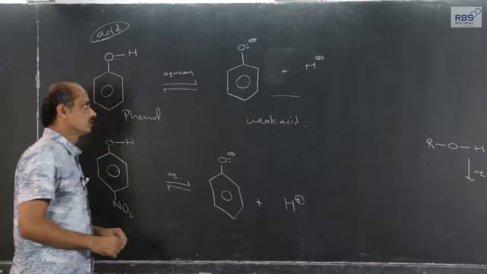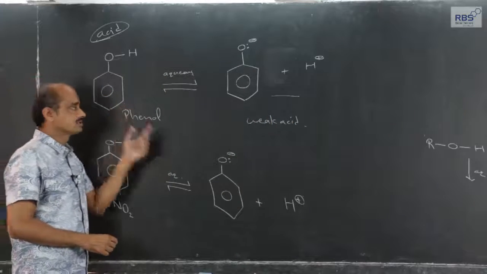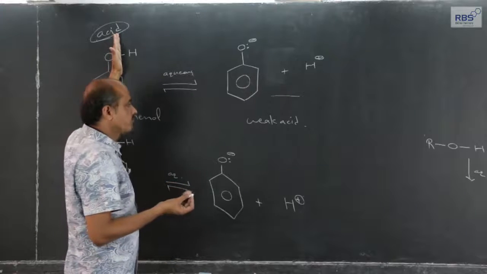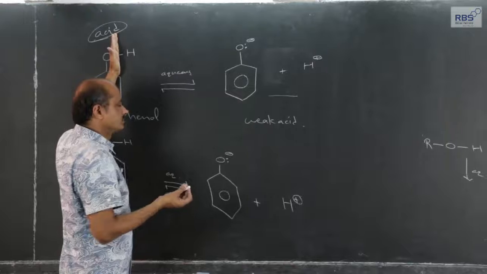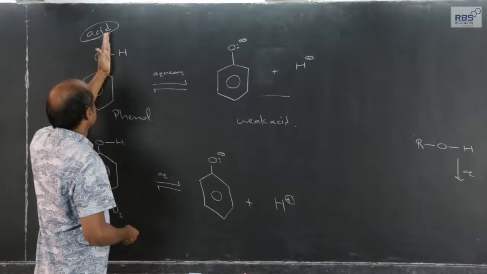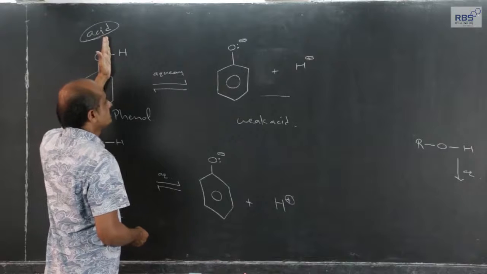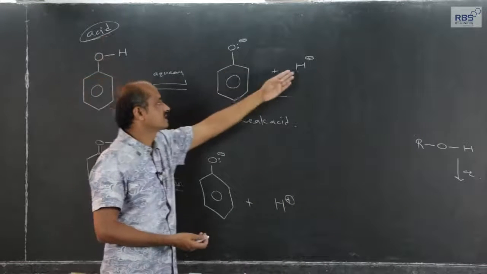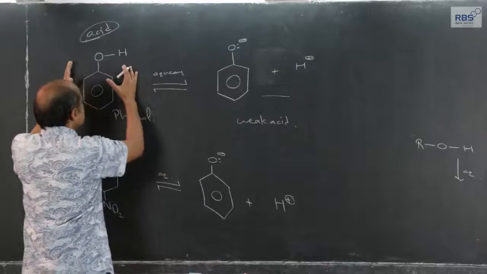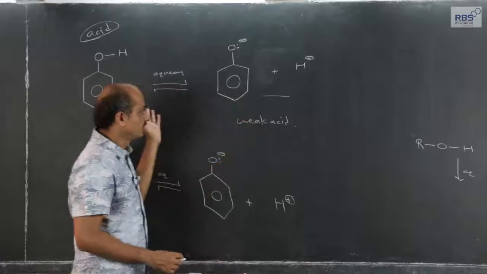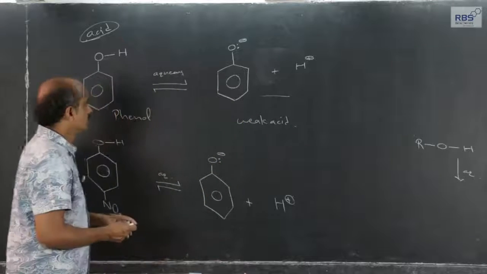But although less, when dissolved in water, although out of a large number of molecules very few, heterolysis of the OH bond of a few molecules takes place, giving rise to free H plus ions. A substance when dissolved in water, if it gives free H plus ions, it is an acid. So phenols are acidic.